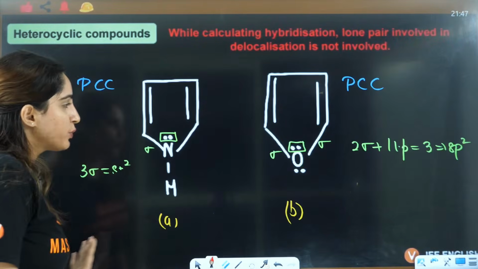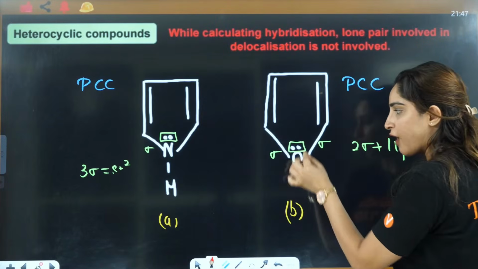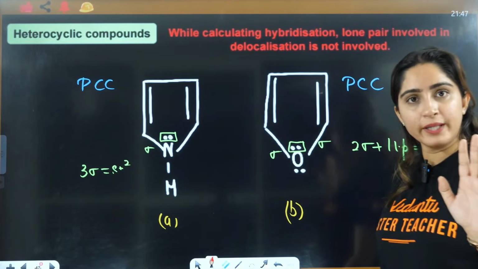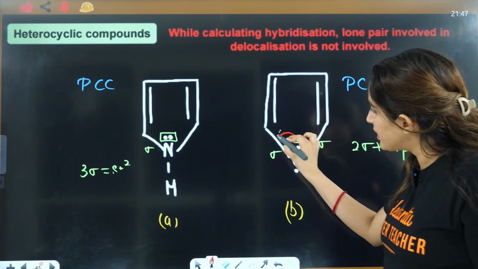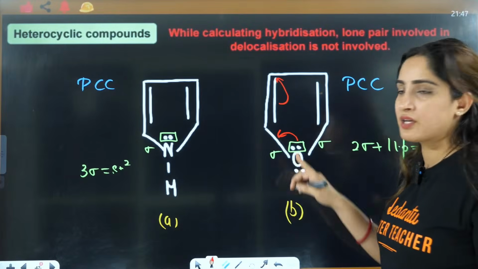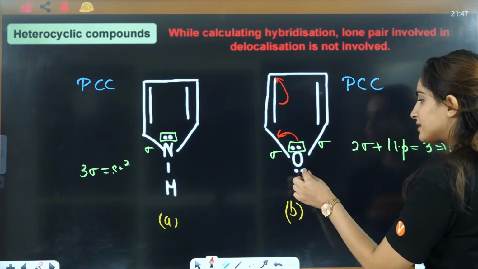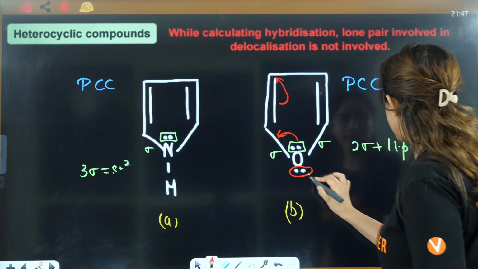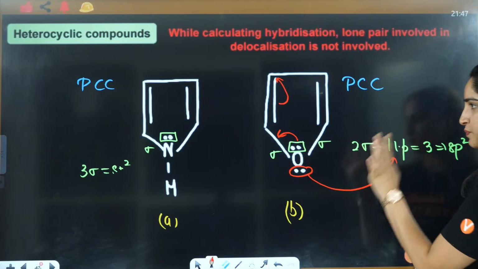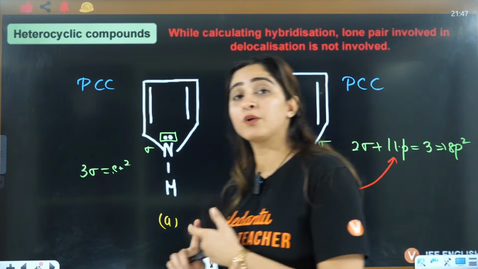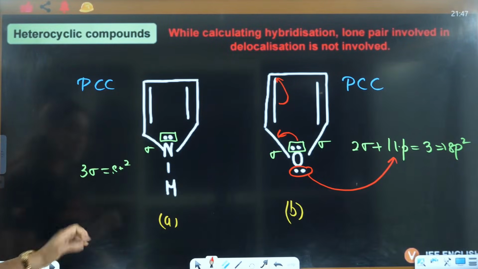See what I told you here. Out of these two lone pairs, only one will be involved in delocalization, right? The lone pair that is involved in delocalization is not a part of hybridization. So this other lone pair is involved in the hybridization. So 2 sigma plus 1 lone pair is 3, sp2. That's how we define why nitrogen and oxygen are sp2 in this case, right?